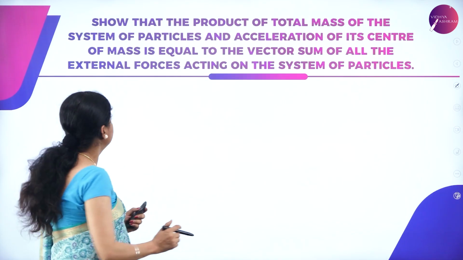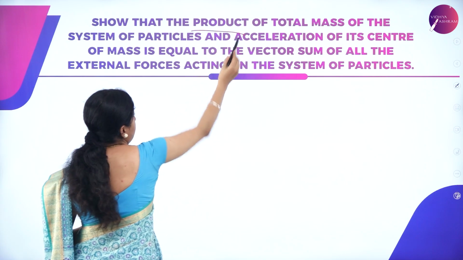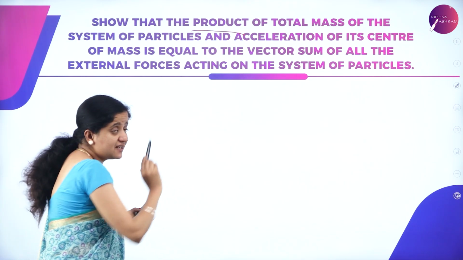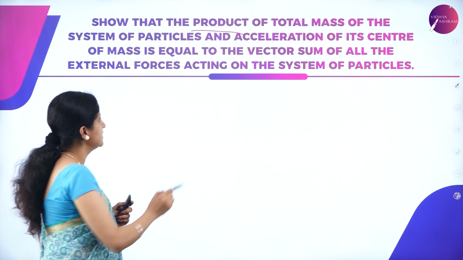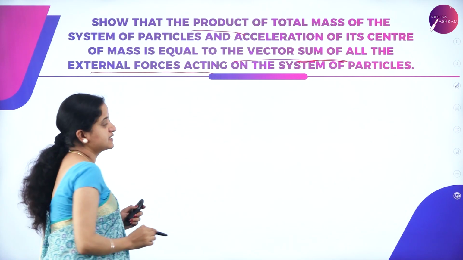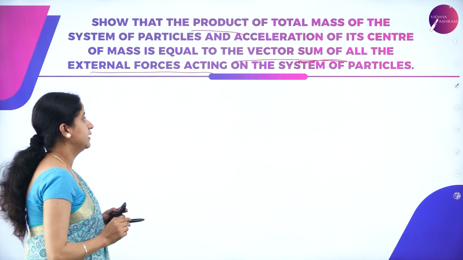Next we have to show that the product of total mass of the system of particles and acceleration of its center of mass is equal to the vector sum of all the external forces acting on the system of particles.